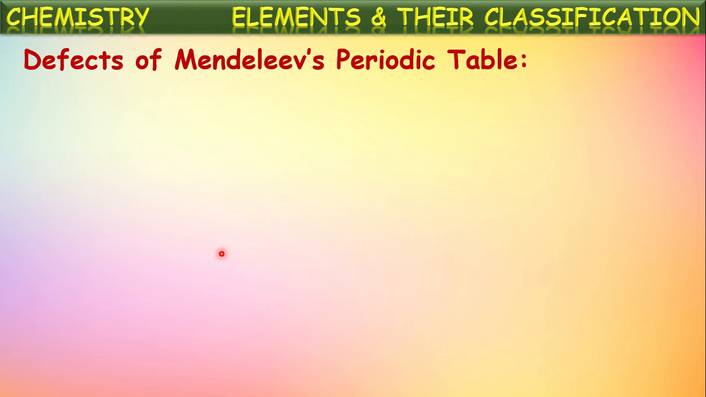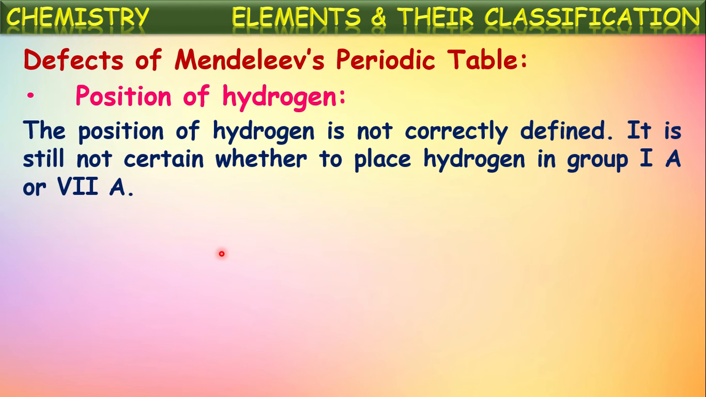Even though it has many advantages and has given complete clarity about the classification and properties of elements, there are certain defects in this Mendeleev's periodic table also. Let us see what those are here. One, it is the position of hydrogen. As we have seen in Mendeleev's periodic table, there are two positions for hydrogen. The position of hydrogen is not correctly defined. That is why it is placed in two positions.